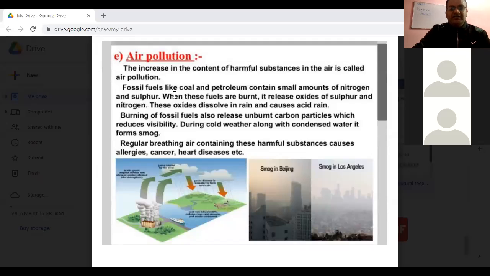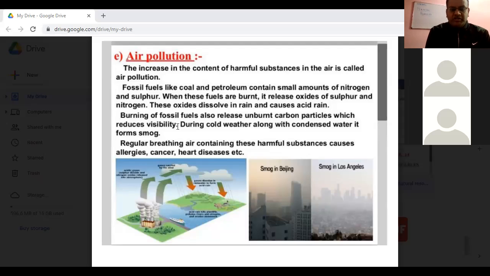And when these burn, they release oxides of sulfur and nitrogen, and they dissolve in rain and cause acid rain. Burning of fossil fuel also releases unburned carbon particles, which reduce visibility. And so during cold weather, along with condensed water, it forms smog.